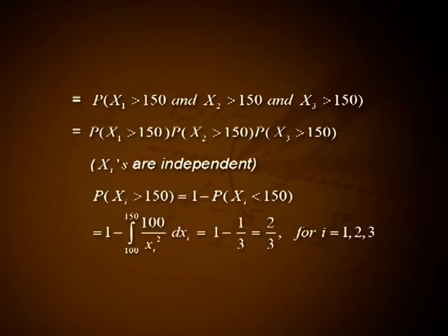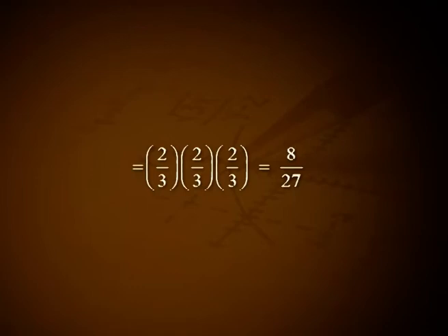P of xi greater than 150 is equal to 1 minus P of xi less than 150, that is equal to 1 minus the integral from 100 to 150 of 100 divided by xi square dxi, that is equal to 1 minus 1 by 3, that is 2 by 3 for i equal to 1, 2, 3. Hence, the required probability is equal to 2 by 3 into 2 by 3 into 2 by 3, that is equal to 8 divided by 27.